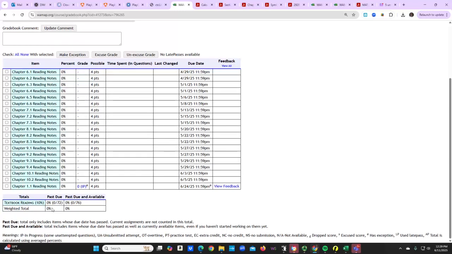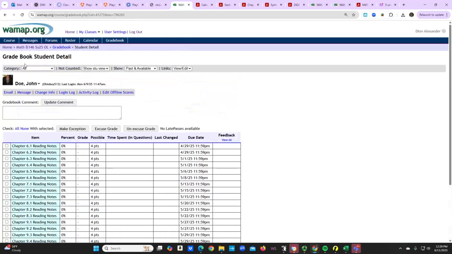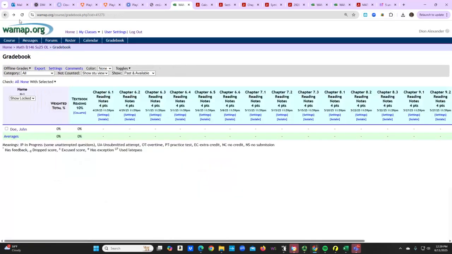You're going to see a past due, then you're going to see a past due and available. This past due and available is going to be your current grade. Once we get to the end of the quarter and you take the final, past due and past due and available are going to be the same grade. So don't let those confuse you as you go through this information.